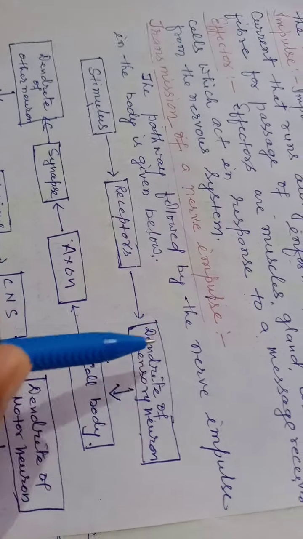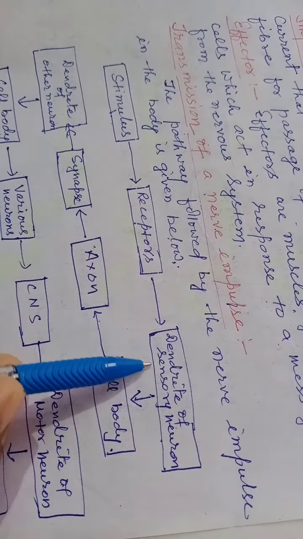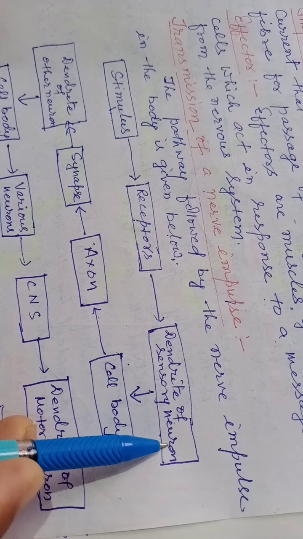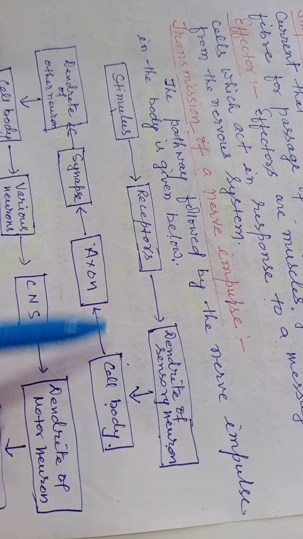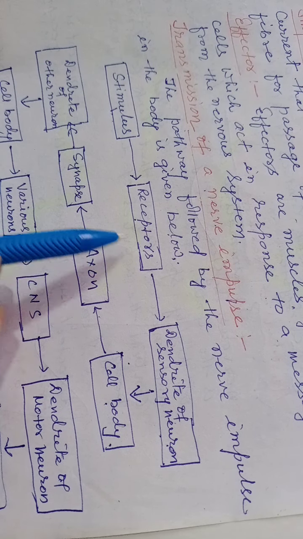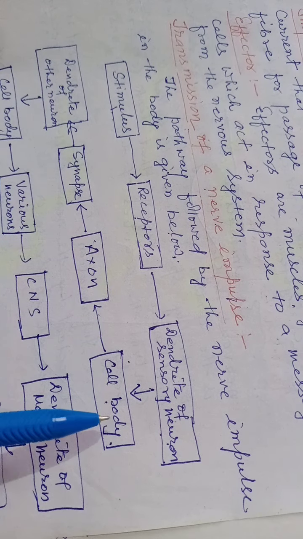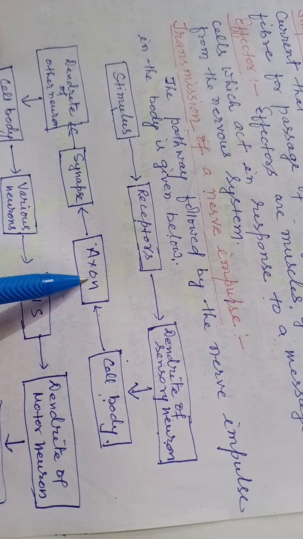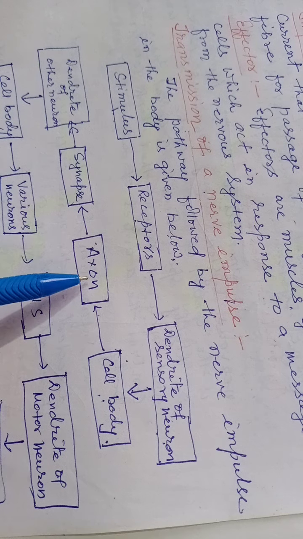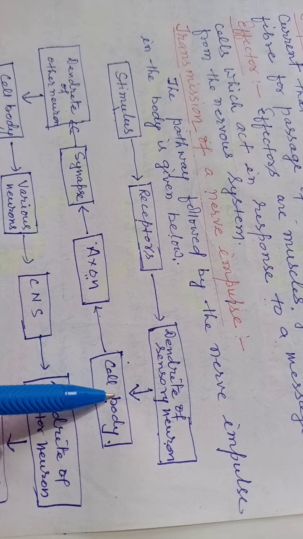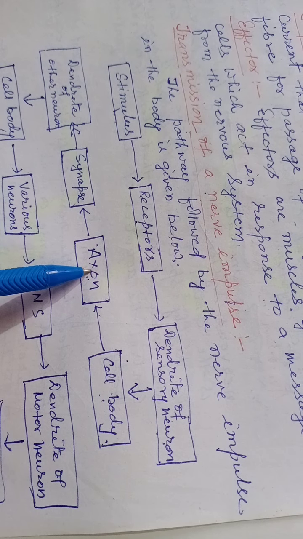Dendrite of the sensory neuron. Then cell body is the main cellular part of the nerve cell. Then the terminal part or long elongated part of the neuron cell, that is axon. Cell body, then to axon.